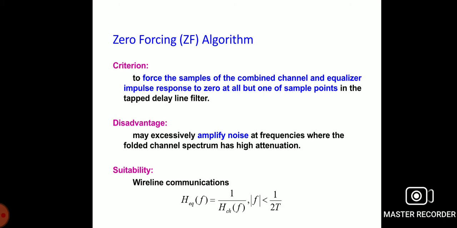In this method, it tries to remove the ISI distortions in terms of signals representing the system response, and the receiver output should be an ISI-free signal in order to generate a flat channel response for the entire frequency range.